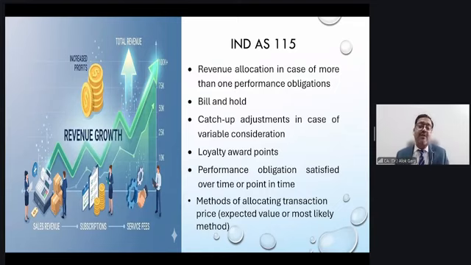Step number 2 is determine the performance obligation, right? So very, very important aspect. You need to allocate your revenue in case of more than one performance obligation, right? Because whenever there is more than one performance obligation, you have to allocate your revenue on the standalone selling price of those performance obligations. So how will you determine the standalone selling price? How will you allocate it?